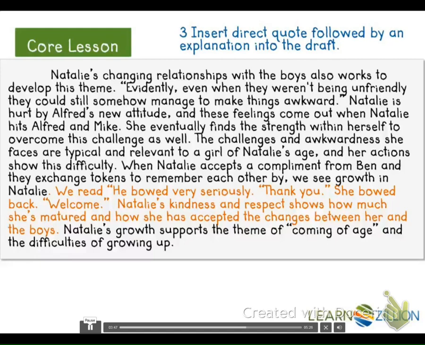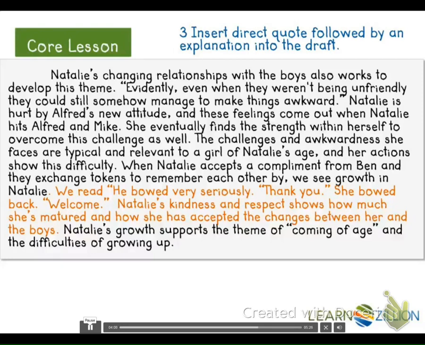Evidently, when they weren't being unfriendly, they could still somehow manage to make things awkward. Natalie is hurt by Alfred's new attitude, and these feelings come out when Natalie hits Alfred and Mike. She eventually finds the strength within herself to overcome this challenge as well. The challenges and awkwardness she faces are typical and relevant to a girl of Natalie's age, and her actions show this difficulty.